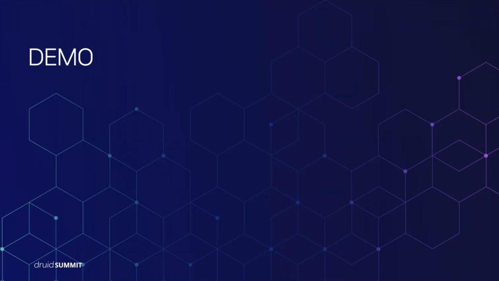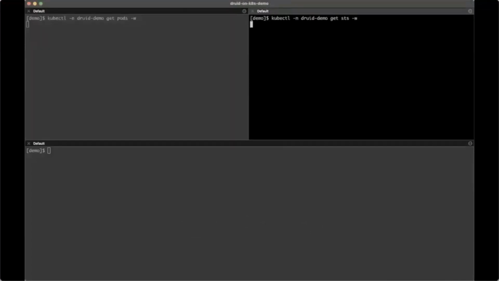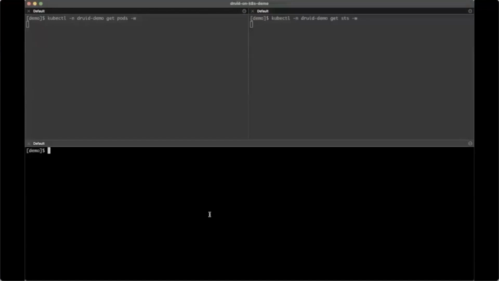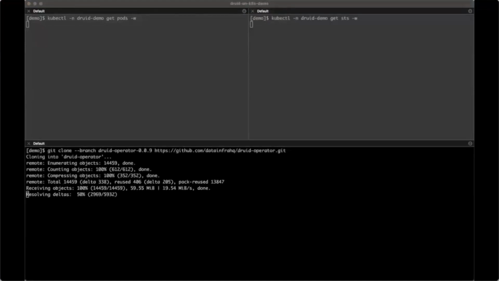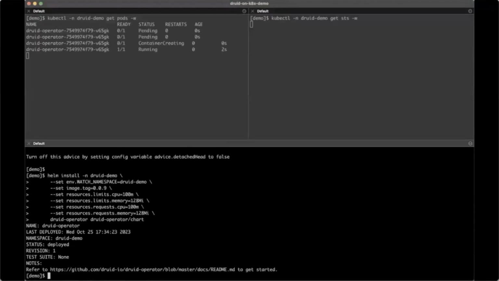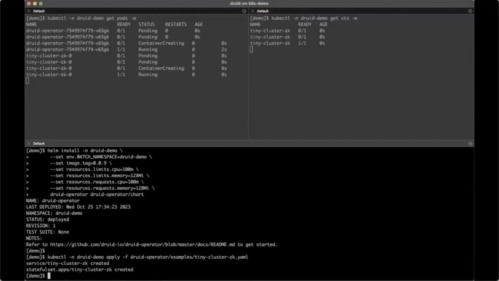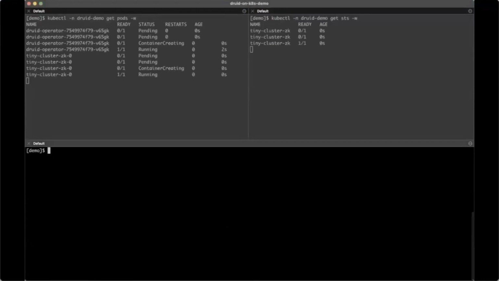Now we will hold a demo of what we have just talked about under the mini Kubernetes environment. First, we'll start by installing the Druid operator. And then set up Zookeeper. After that, we'll use the Helm chart to install the Druid cluster and the necessary tools.